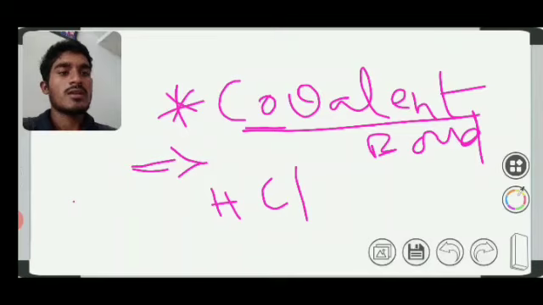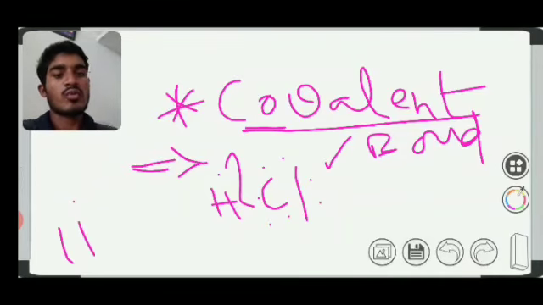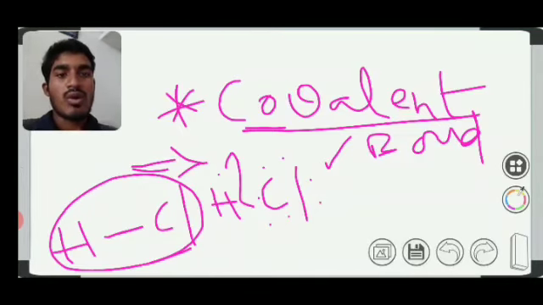HCl is from the group 17 elements. Chlorine, the halogen, carries 7 electrons, and hydrogen carries only 1 electron, so it is not stable. When the electrons are shared mutually, this electron goes here and forms a bond between the hydrogen and chlorine atoms. So this is an HCl bond. Hydrogen and chlorine are mutually sharing, and that's why we call it a covalent bond.